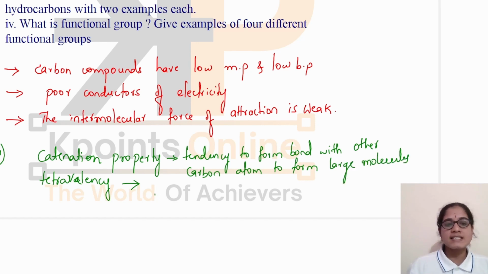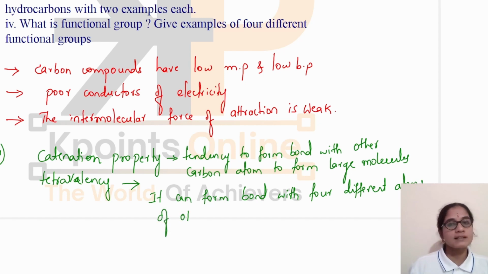Tetravalency is, it can form bonds with 4 different atoms of other elements also. It can form bonds with carbon atoms, and also with atoms of other elements, and it forms such stable bonds with those atoms of elements. Okay.